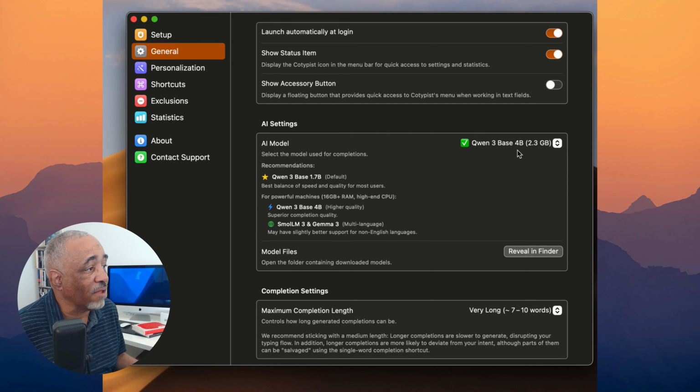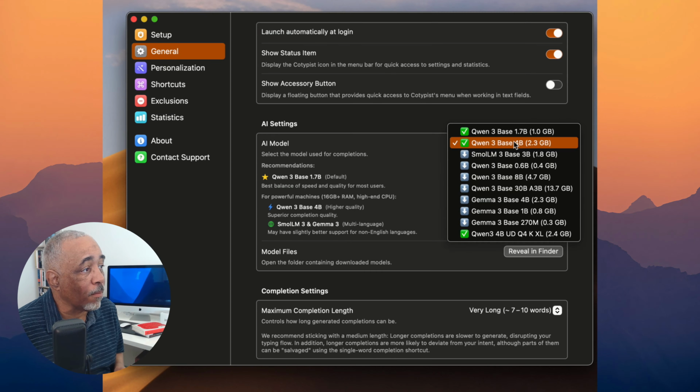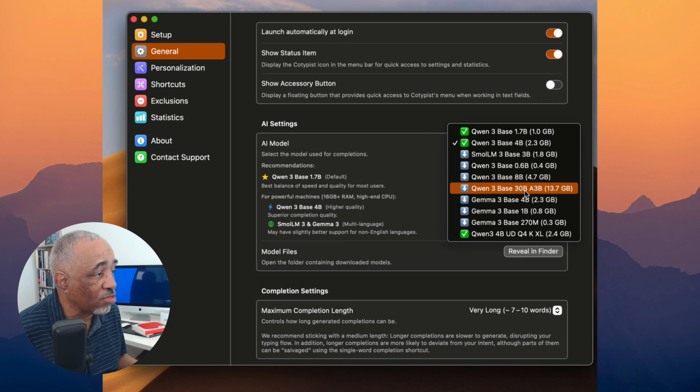And then here are your AI settings. It has different language models that it suggests you might want to try. The larger the language model, the more RAM you probably want to have, and I notice it slows things down. So I really haven't tested it on the Qwen 3 base 30.